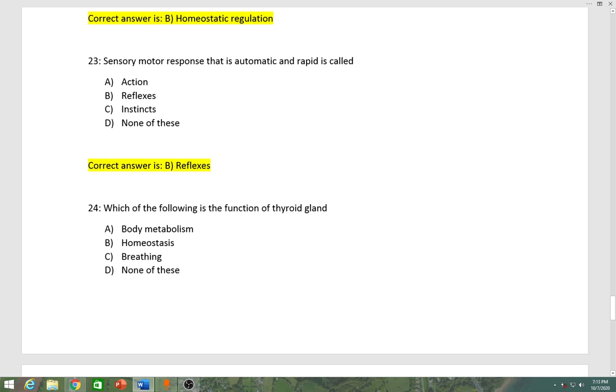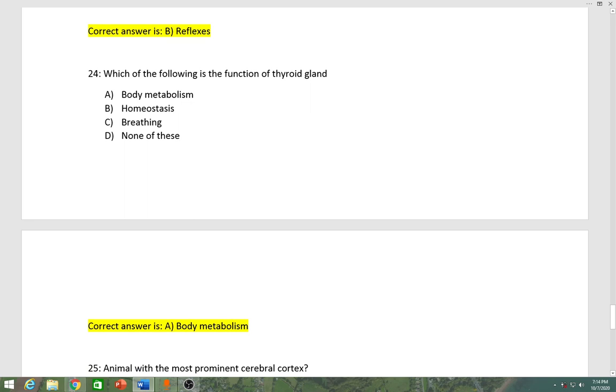Number 24, which of the following is a function of thyroid gland? Option A body metabolism, option B homeostasis, option C breathing, option D none of these. Correct answer is option A, body metabolism.